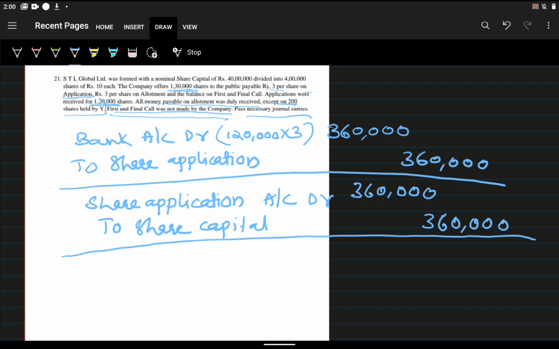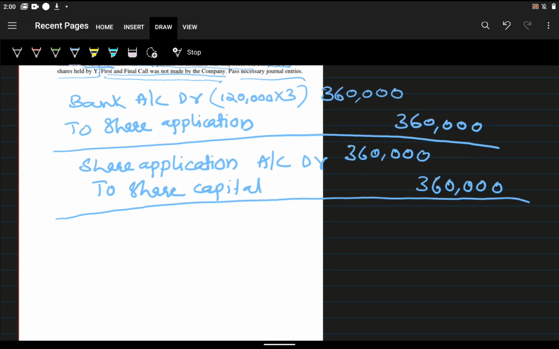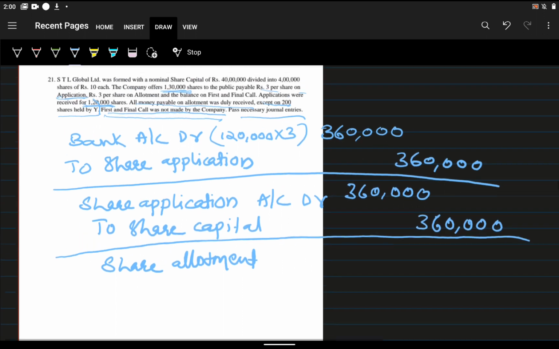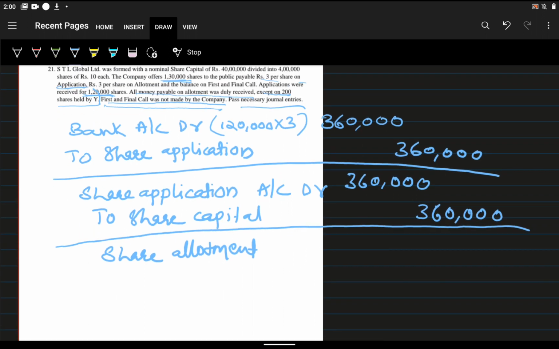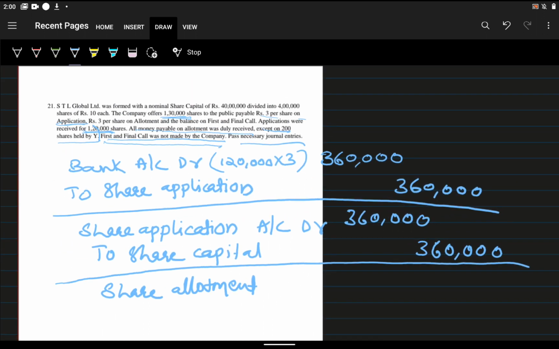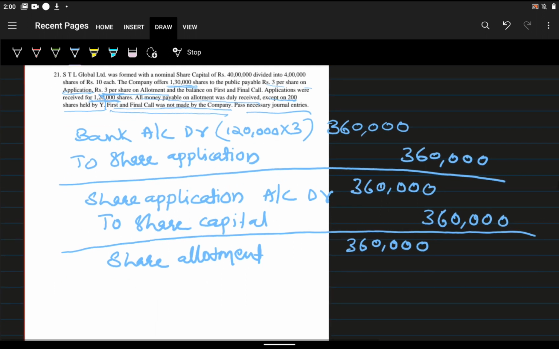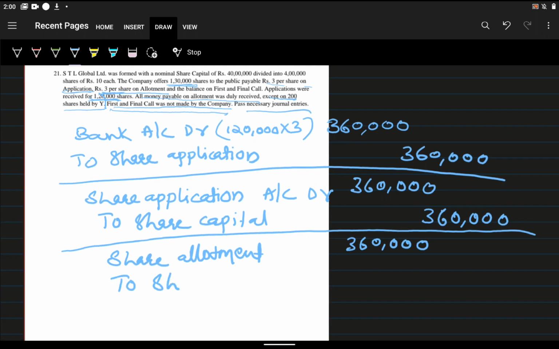But for the due entry, there won't be any changes. So directly we will write share allotment account debtor to share capital. What is the value of share allotment? It is given as 3 per share, so 1,20,000 into 3, that is 3,60,000 itself.